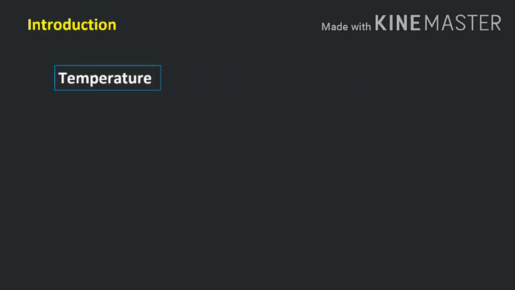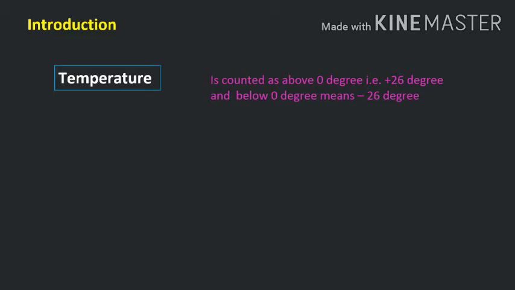Temperature. I will explain how we calculate the temperature to introduce the integers. Temperature is counted as above 0 degree, that is plus 26 degree, and below 0 degree means minus 26 degree.